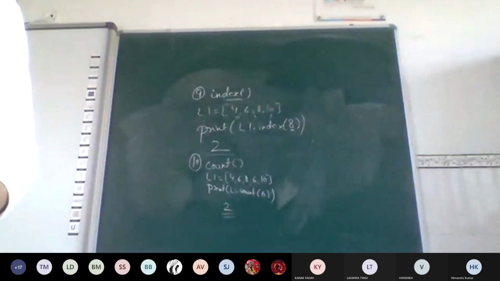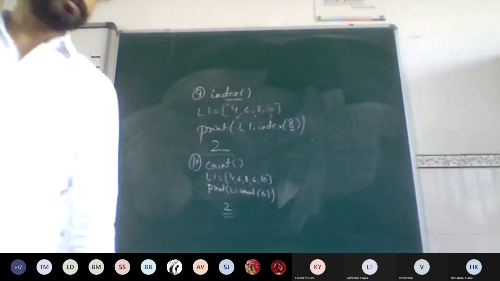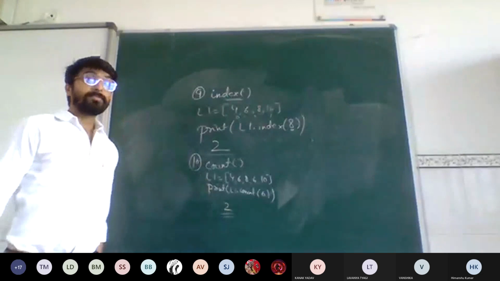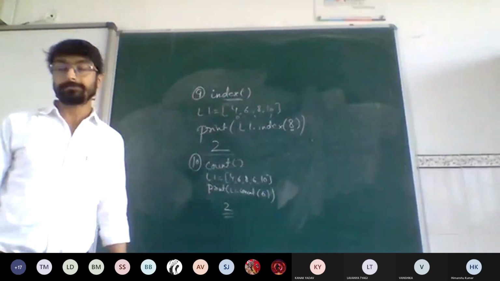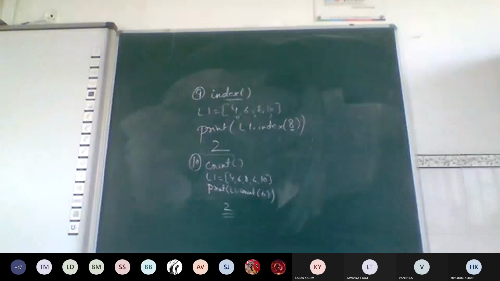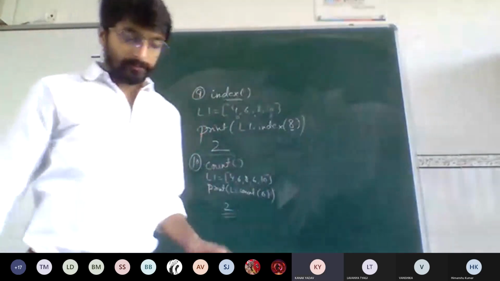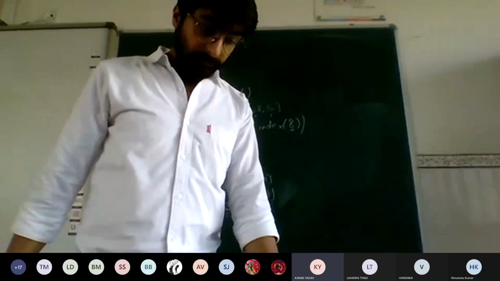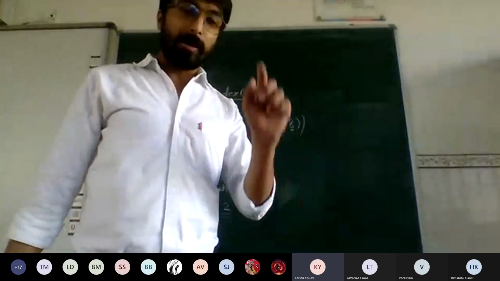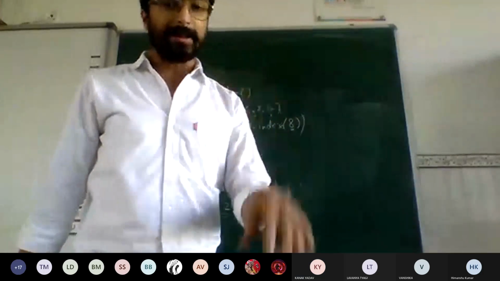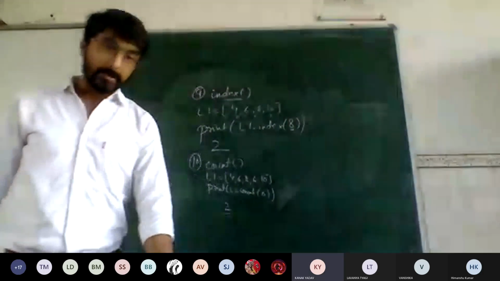Clear? Any doubts? So next, when we want to print a particular element from a list, we write list, not dot. We just have to write the list name, the subscript operators, and the index. Okay.